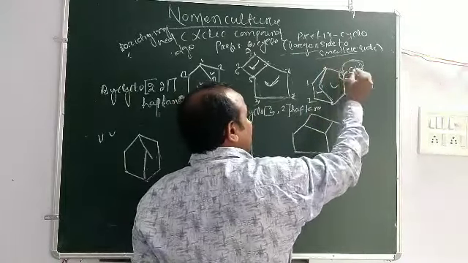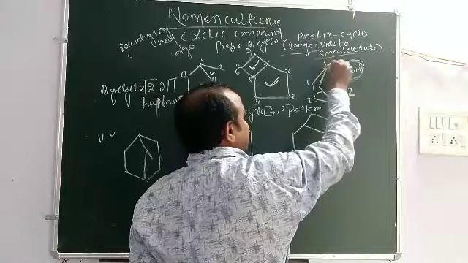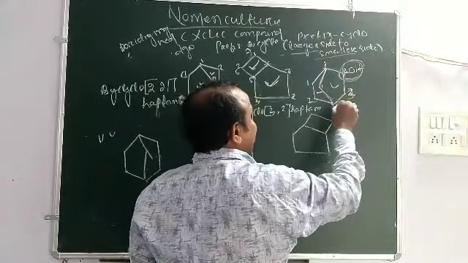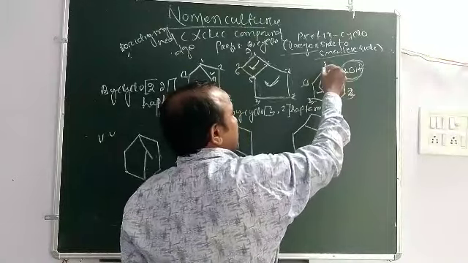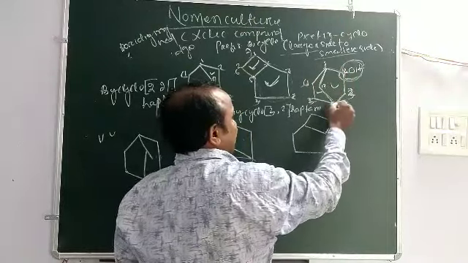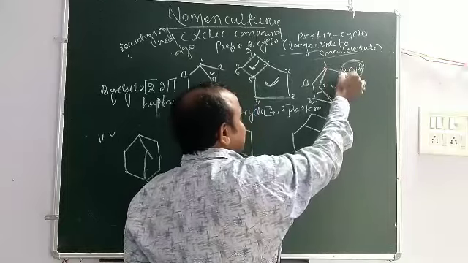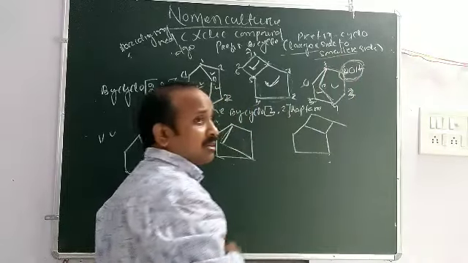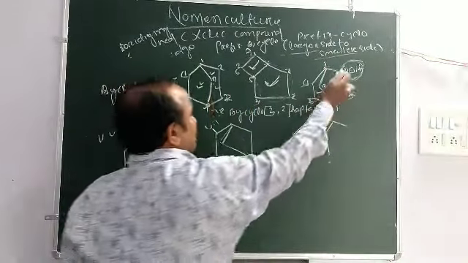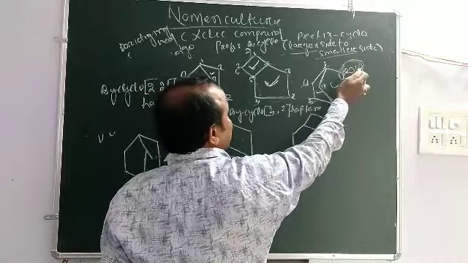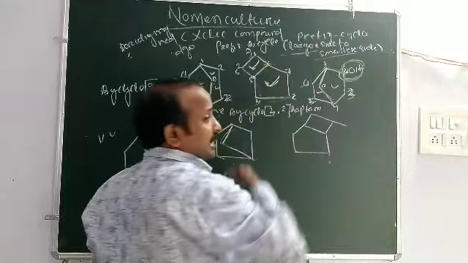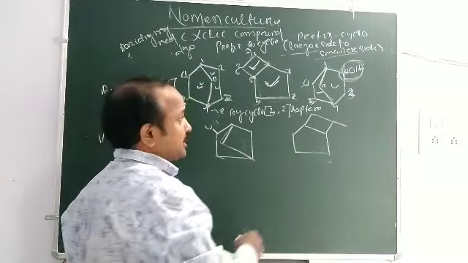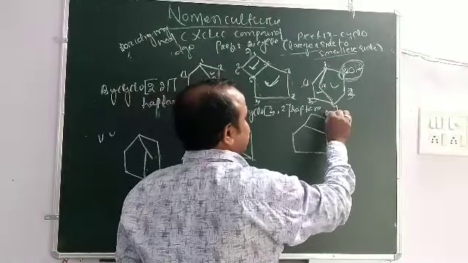So in total, when you count the number of carbons, you start from this, like 1, 2, 3, 4, 5, 6, 7. Don't count this side. If you count to this side, 1, 2, 3, 4, 5, 6. If you count from this side, then here is the lowest locant. But do not count from 1 because of the priority of the alcohol group. You always count from the bridging head. Count from the bridging head.